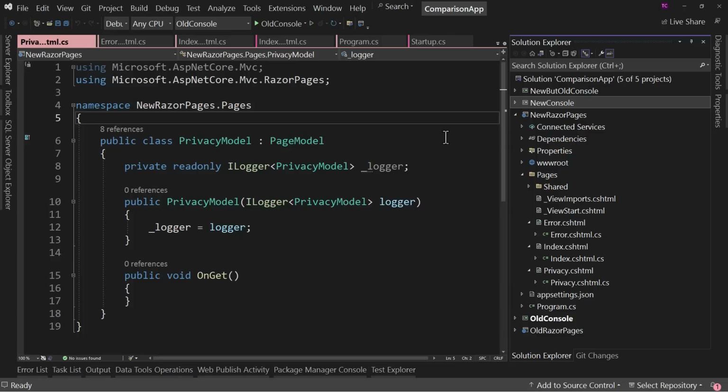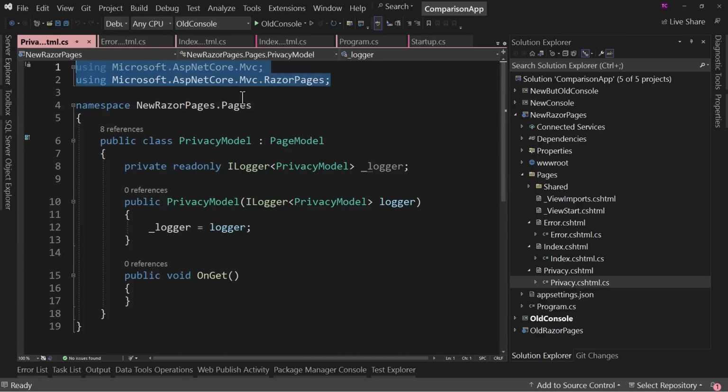But you shouldn't step on toes like that. You should know not to. And yes, there is some implicit knowledge there. But adding these using directives is not the end of the world because of the fact that most of the time you don't have namespace conflicts. If you do, then yes, you have to turn off those using directives.